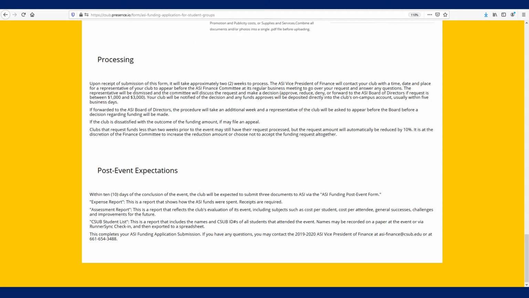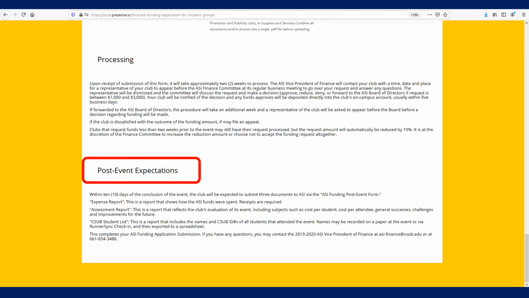The processing section details what will happen to your request after it is received. The club will be asked to discuss the request at an ASI Finance Committee meeting. If the request is less than $1,000, it may be granted that same day. Requests between $1,000 and $3,000 will require the club to also go before the ASI Board of Directors to discuss the request. After the event, clubs will need to submit a list of all student attendees, so have a plan ahead of time for tracking this, either with Checkpoint or a manual sign-in sheet.